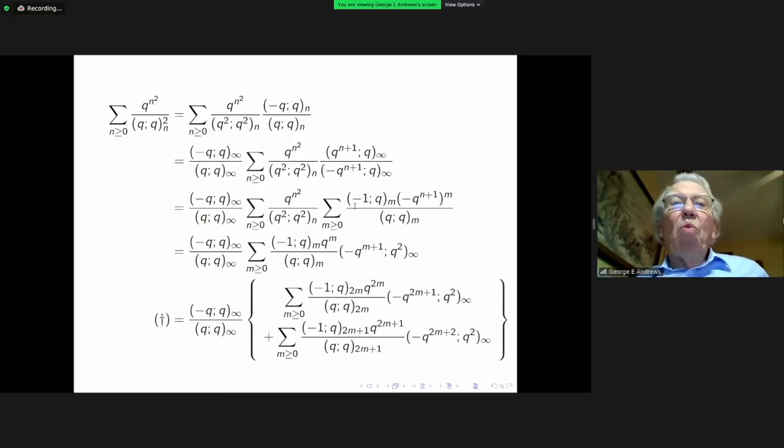So what we obtain now by taking m first even and m odd is the two expressions that you see here multiplied by the infinite products out front. So our original series that Ramanujan was so emphasizing in his letter on the mock theta functions has now been deformed into what you see here.